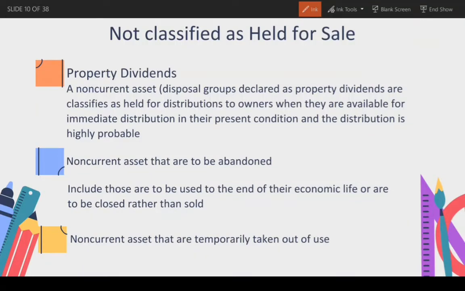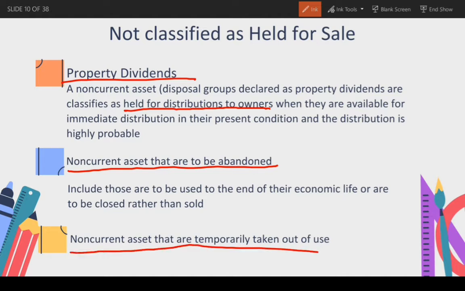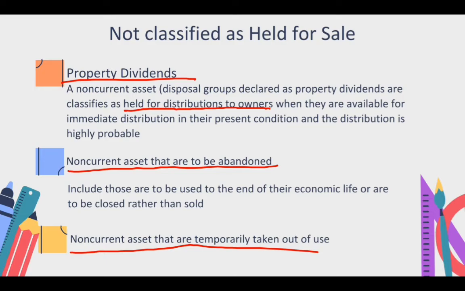Not classified as held for sale. So, ito yung mga item na hindi siya kinaklassified as held for sale. So, first, property dividends: a non-current asset or disposal group declared as property dividends are classified as held for distribution to owner when they are available for immediate distribution in their present condition and the distribution is highly probable. Next, non-current assets that are to be abandoned include those that are to be used to the end of their economic life or are to be closed rather than sold, and non-current assets that are temporarily taken out of use.